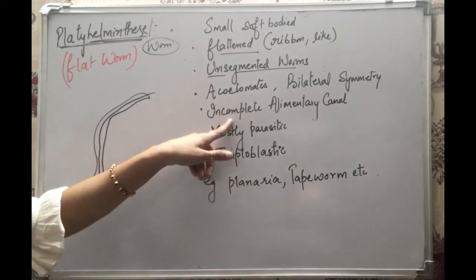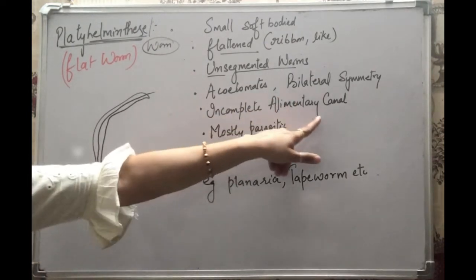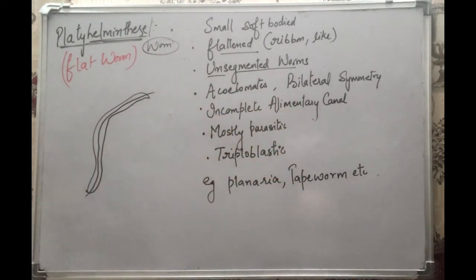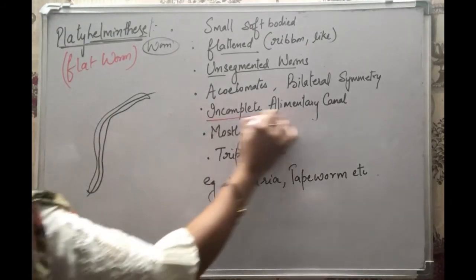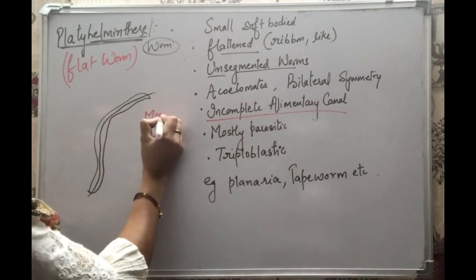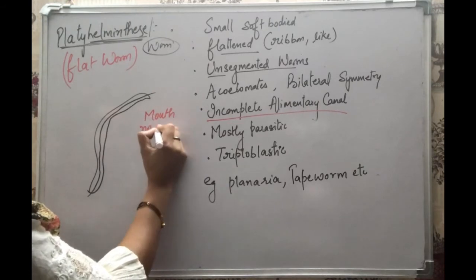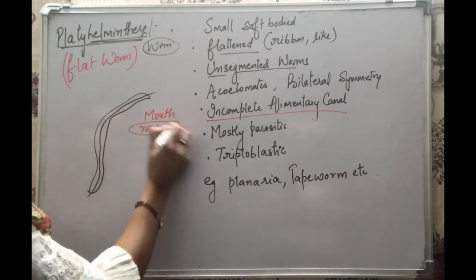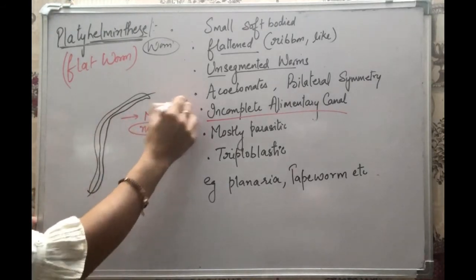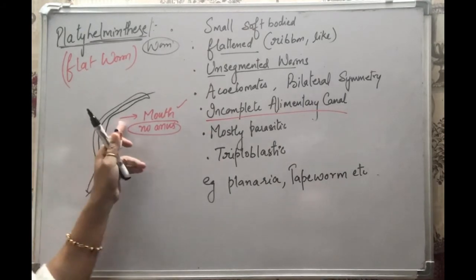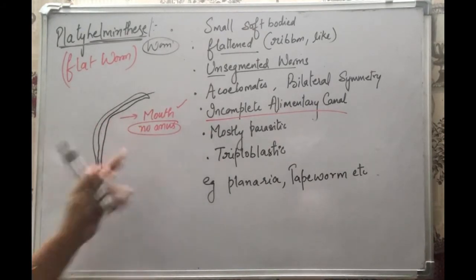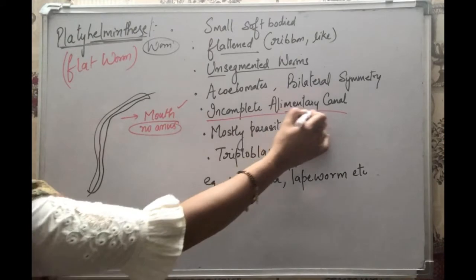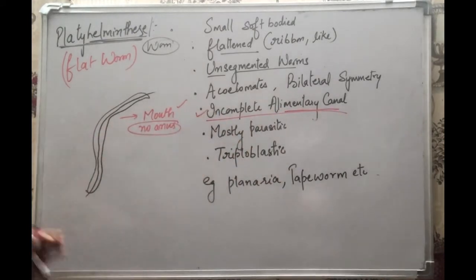And the important thing is their alimentary canal is incomplete. Incomplete alimentary canal means they have only one opening, that is the mouth, but no anus for excretion. So what they take in from the mouth is excreted from the mouth. The intake of food and excretion is done by the same opening. So this kind of alimentary canal is called an incomplete alimentary canal.